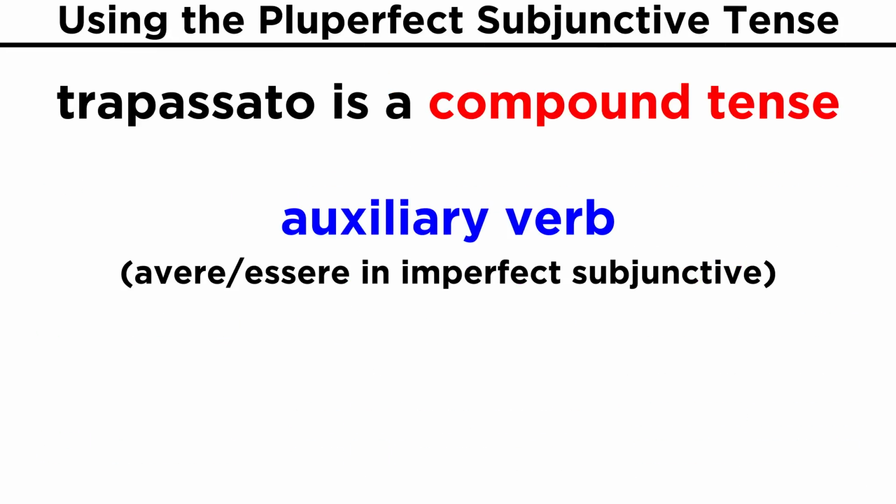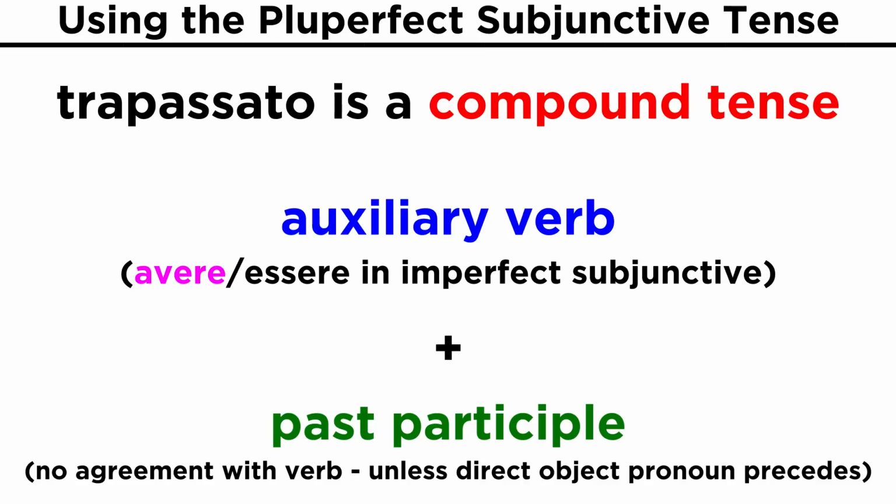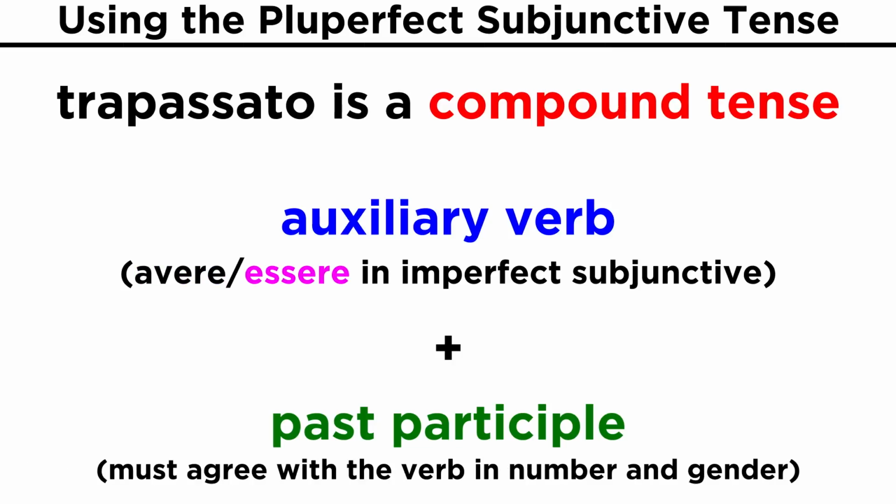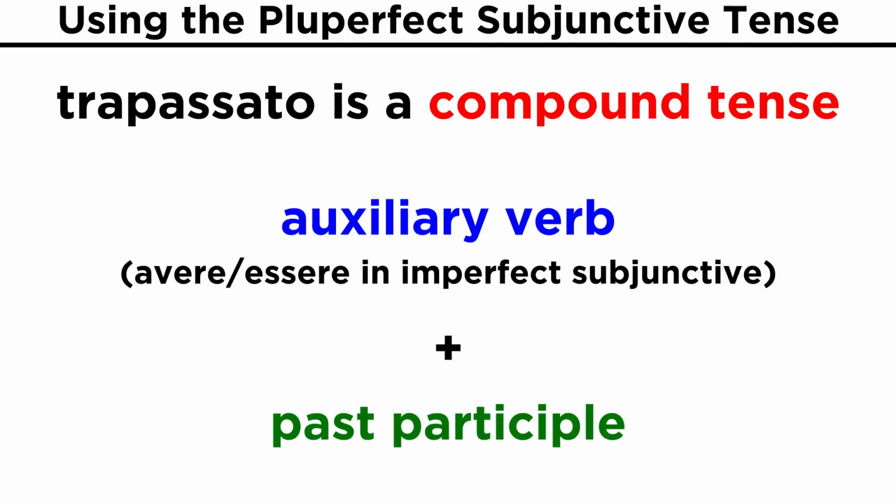So as we said, for all of these, the auxiliary verb, either avere or essere, is conjugated into imperfect subjunctive. So recall that only first and second person singular look the same. And then we must recall that when the auxiliary verb is avere, we don't have to worry about the participle agreeing with the verb, unless a direct object pronoun precedes the verb. But if the auxiliary verb is essere, then there must be an agreement in number and gender, hence the different endings we just saw when conjugating andare. Let's look at just a couple examples to cement things a little further.